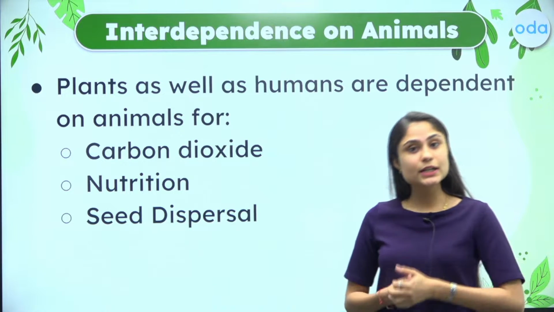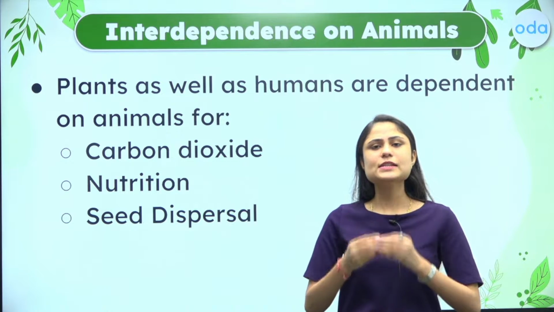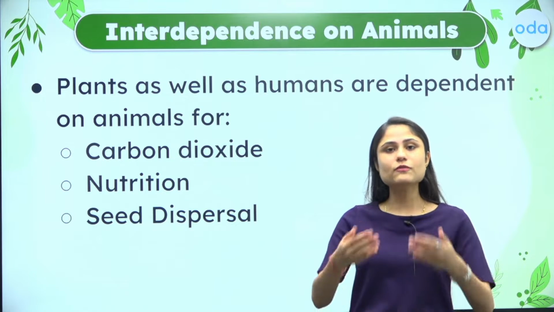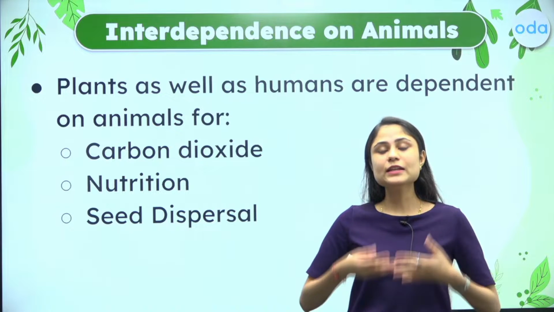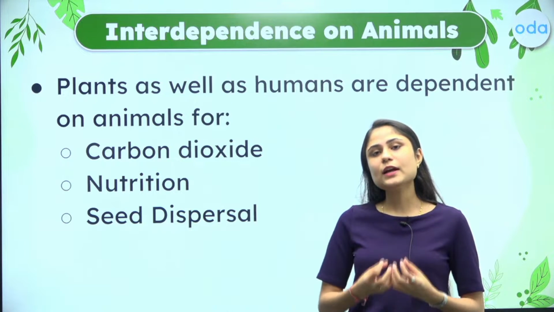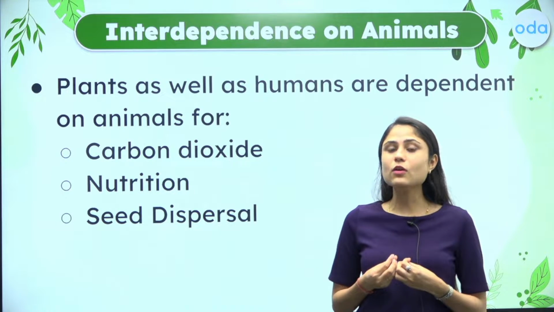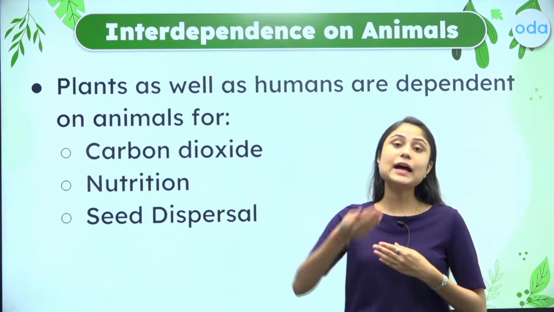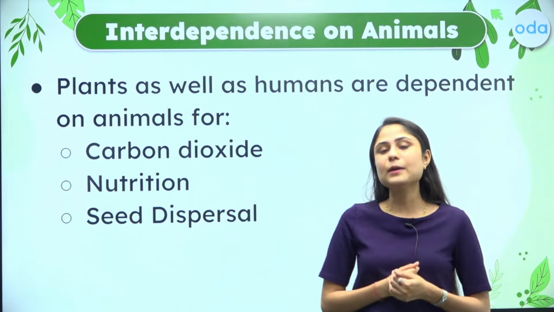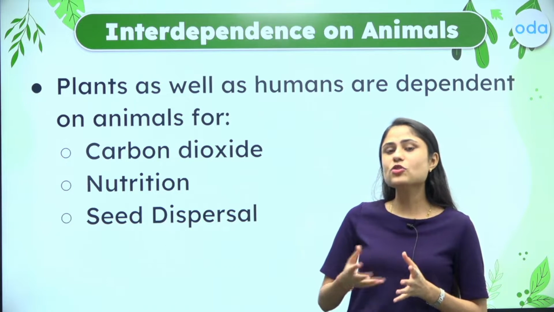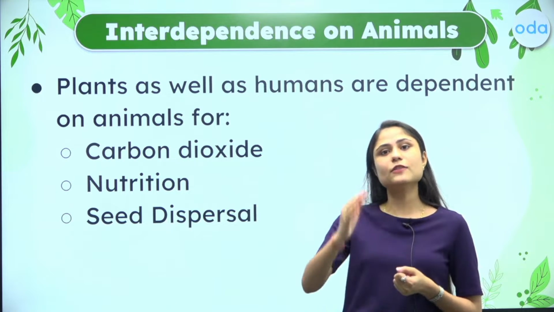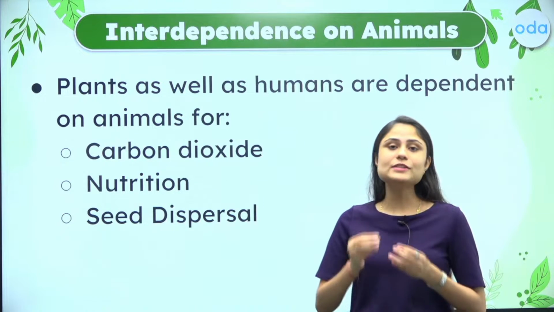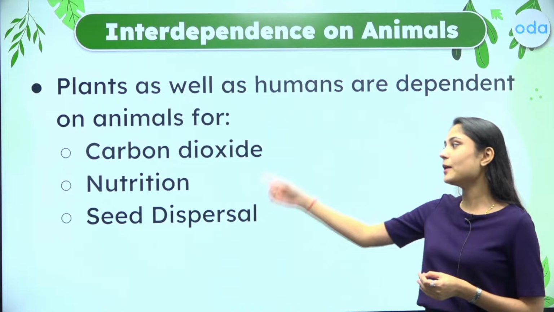As I mentioned earlier as well, we as humans, or even the animals, in the process of respiration, inhale the air. When we inhale the air, our lungs absorb all of the oxygen for our body processes, and we release carbon dioxide and other gases. So, in short, we are consuming oxygen and we are giving out carbon dioxide. So, plants are dependent upon us for carbon dioxide.